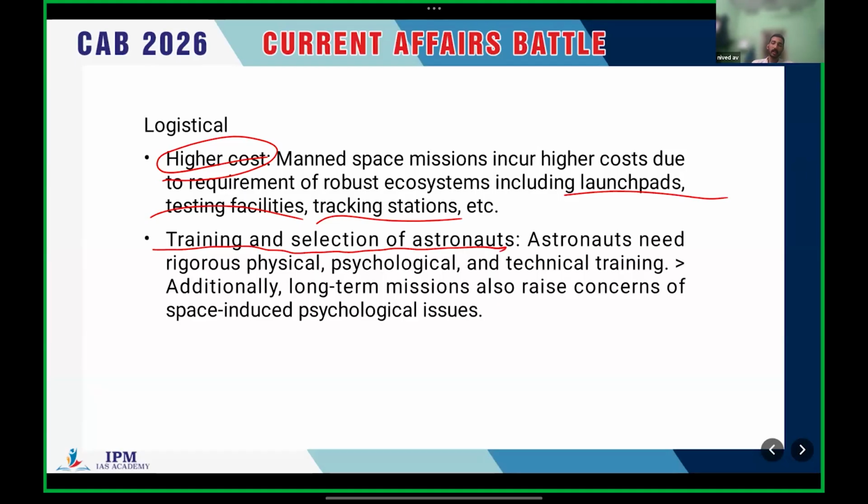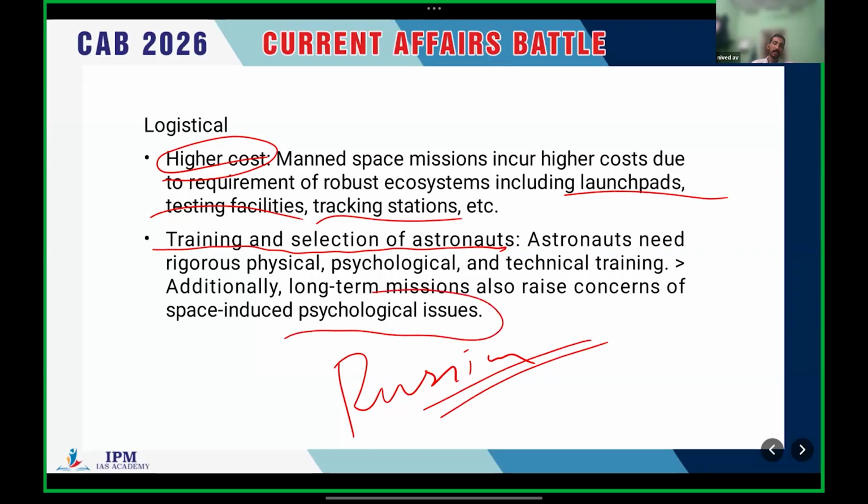For the Gaganyaan mission, I think Russia is training Indian astronauts. For the training and selection of astronauts, it's very important, and India is facing certain challenges. For example, astronauts need rigorous physical, psychological, and technical training, etc. Long-term missions may also lead to psychological issues. These are a few obstacles in front of India in dealing with space missions.